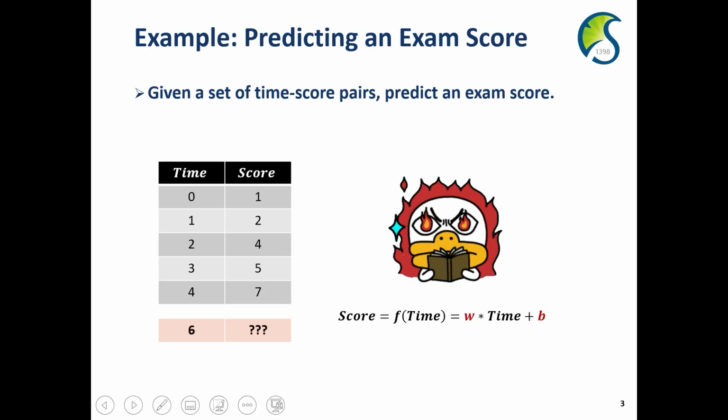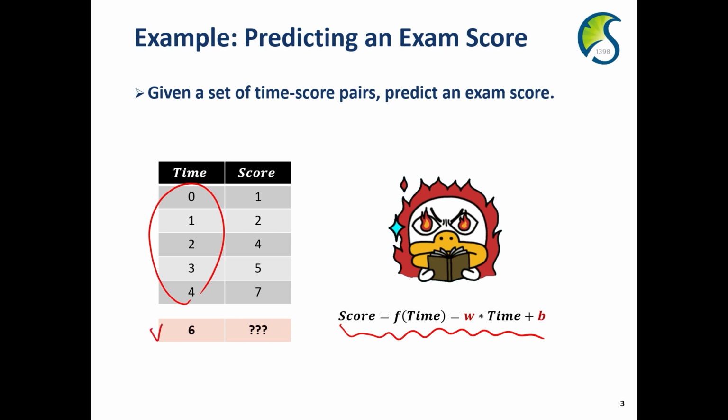So to help your understanding, let me show you an example. This example is to predict an exam score. We are given a set of time-score pairs and we want to predict an exam score. So we have five training samples. And to learn the relationship between time and score, we basically assume that this relationship is based on a linear function. And based on this linear function, we want to predict an exam score for new data.